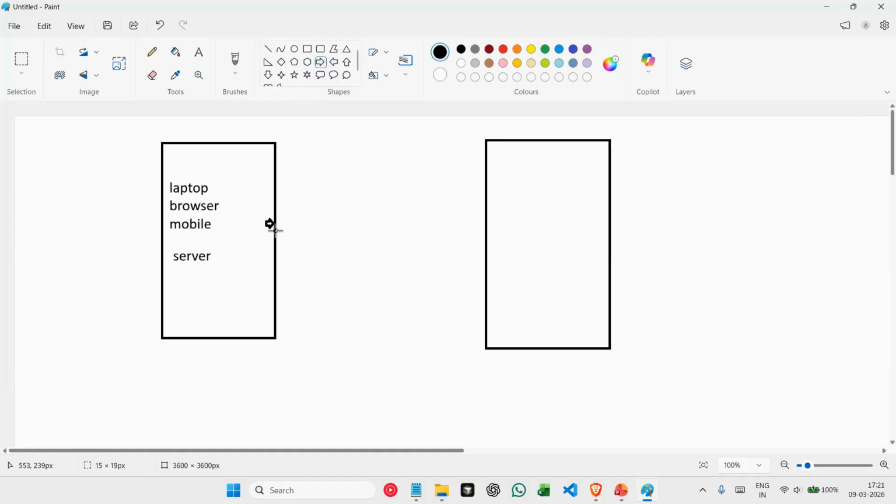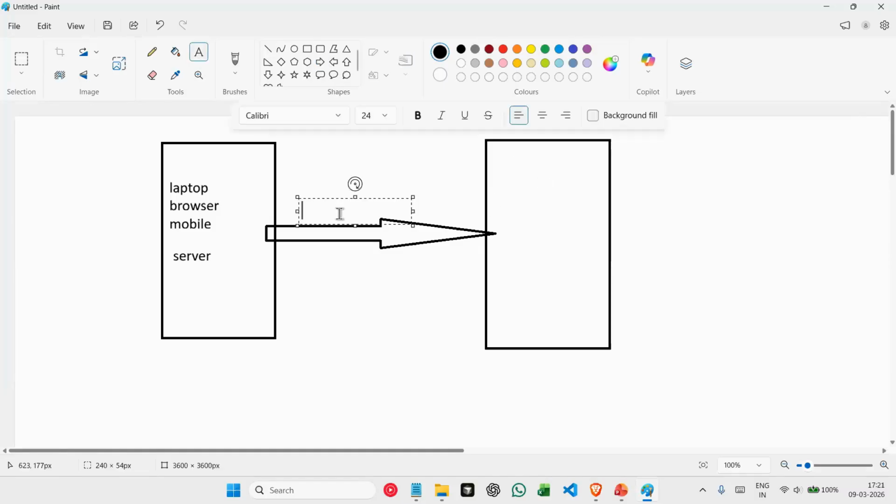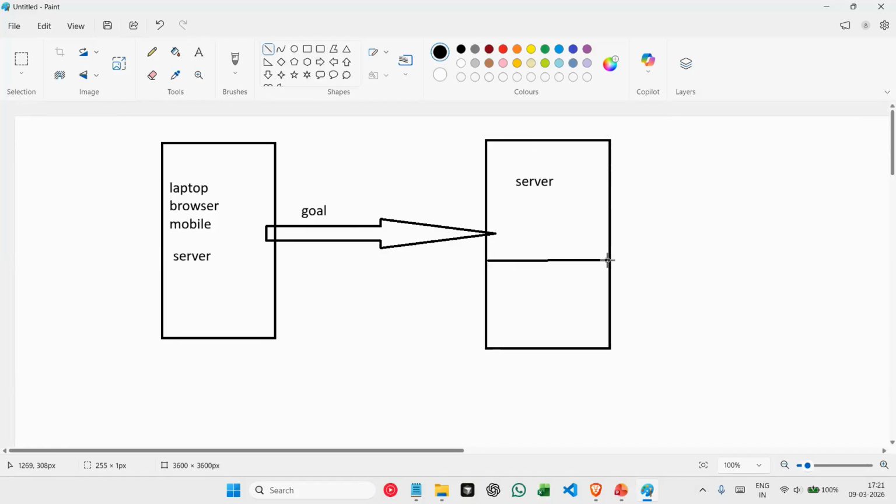So here, from our client system, we are sending a request to our backend, and along with that request, we are sending a vague goal. Now, what the server is doing here is, the server, which is our backend. So our backend consists of a server and also a database. In our backend, we have two parts: a server and a database. Now, for our project, we will be using SQLite. So SQLite will be our database. So from the front end, we are sending a goal as a request, and that is going to our server.